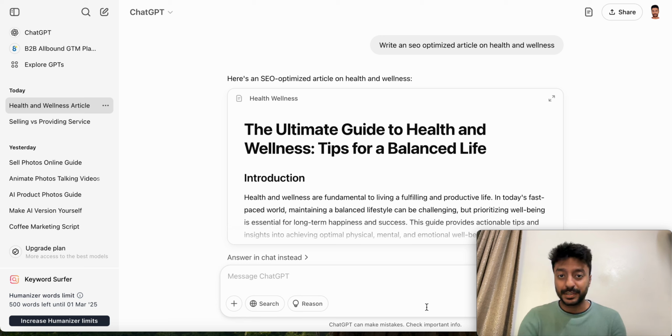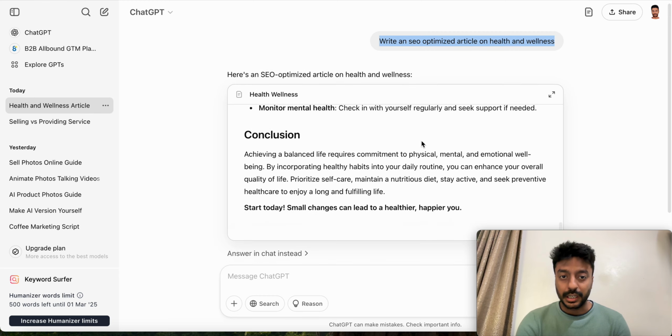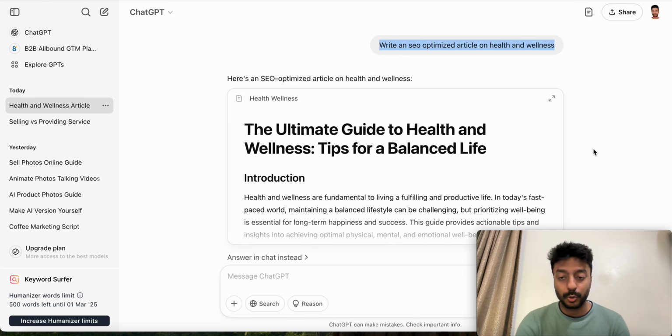Don't make this mistake while writing an SEO optimized article with the help of ChatGPT and DeepSeek. Don't use this prompt where I have written "write an SEO optimized article on the topic health and wellness." Although I have got a very detailed article, if you publish this article on your website or blog, Google can punish you. Google will de-rank your website because now you are using AI to write an article.